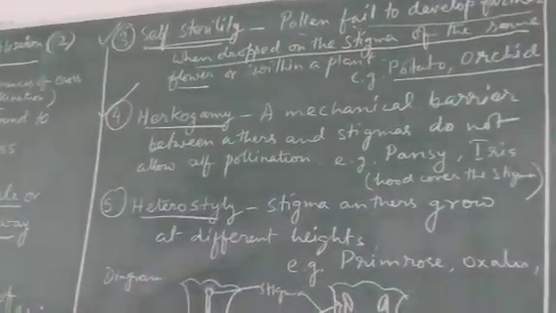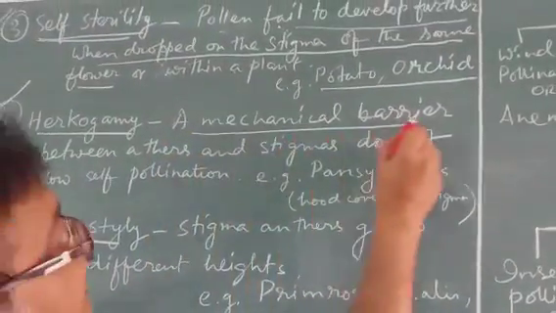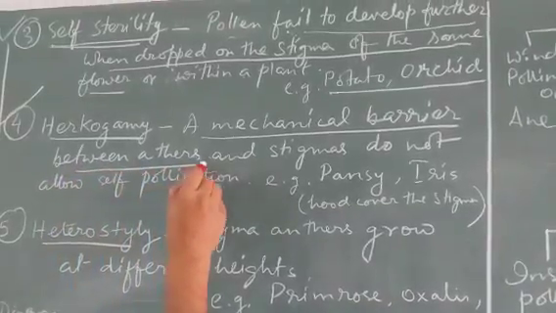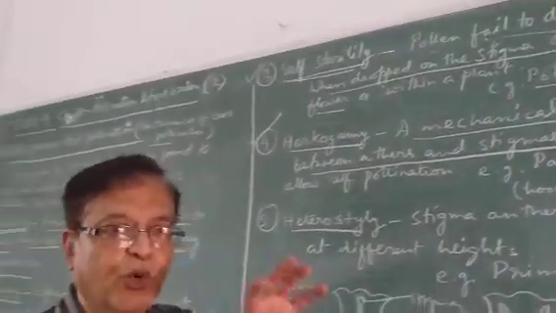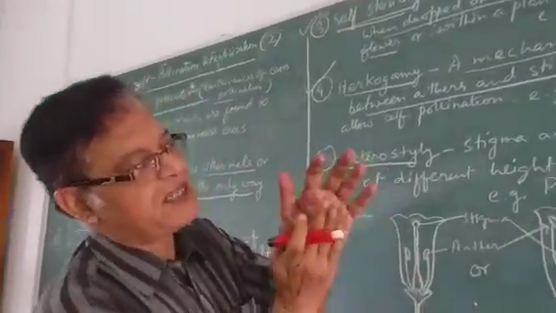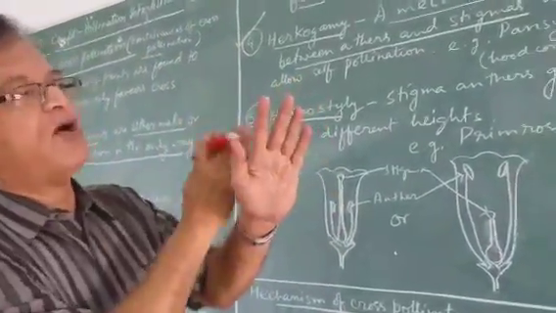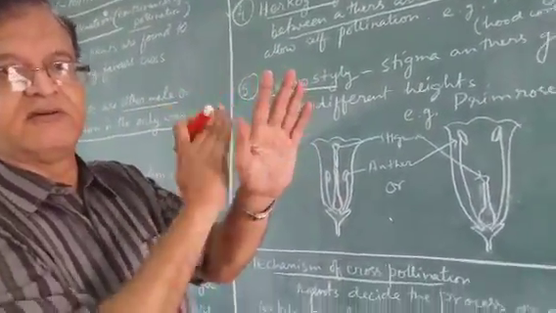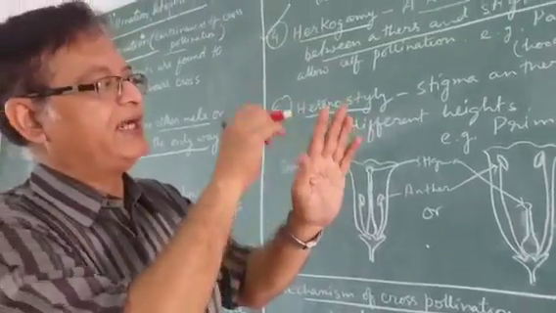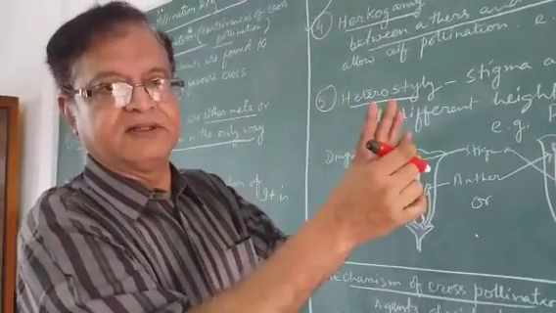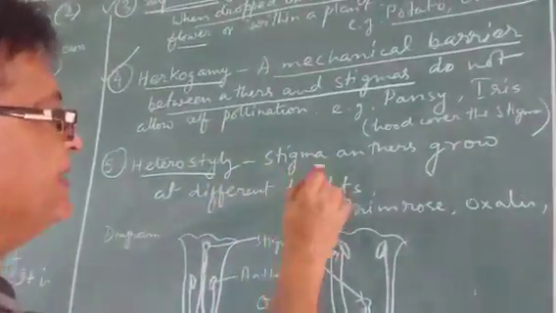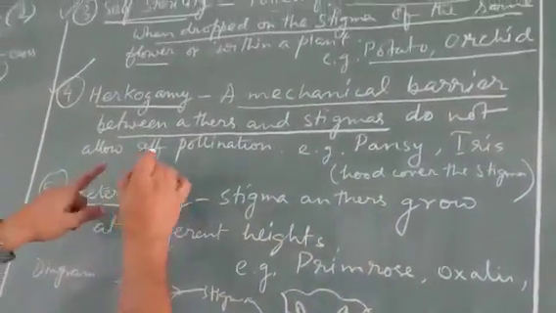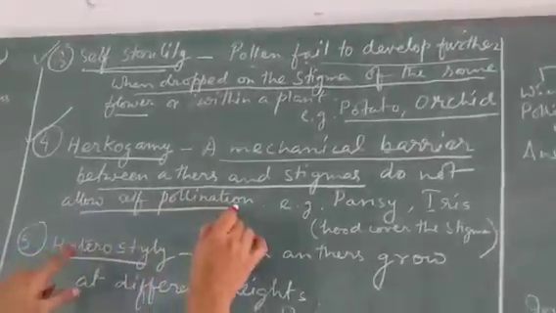This is called self-sterility. Example, potato, orchid. Hercogamy. Hercogamy means a mechanical barrier between the anther and stigma. Mechanical barrier means some kind of hood or structure separates the anther and stigma on both sides of it. And if that happens, the pollen grain is unable to reach the stigma across the barrier. So what happens? It does not allow self-pollination.